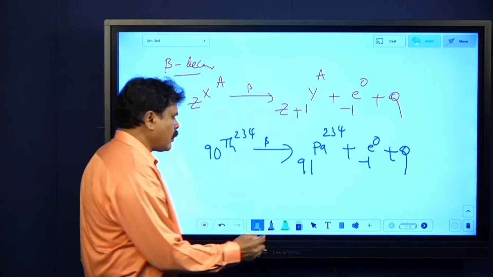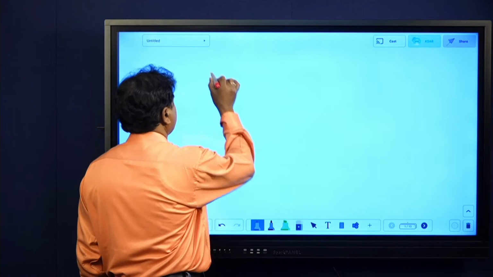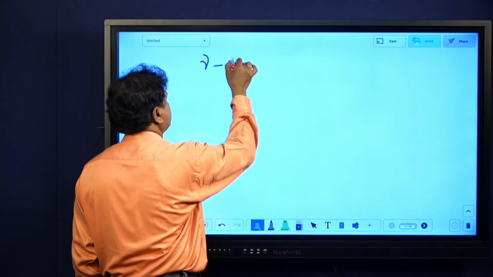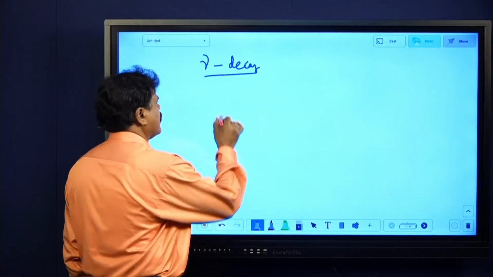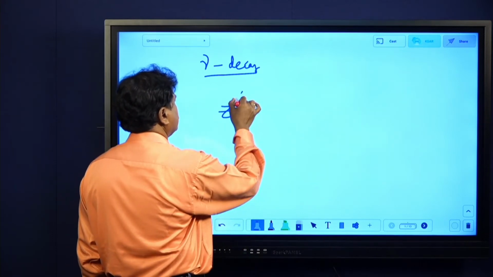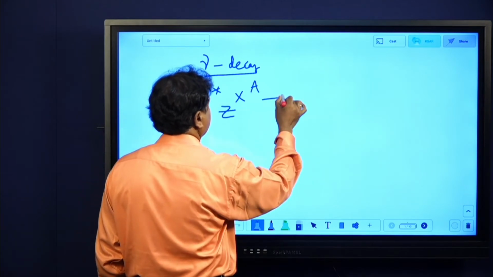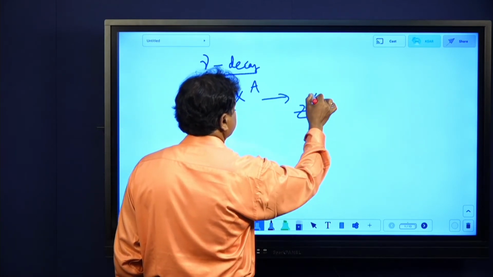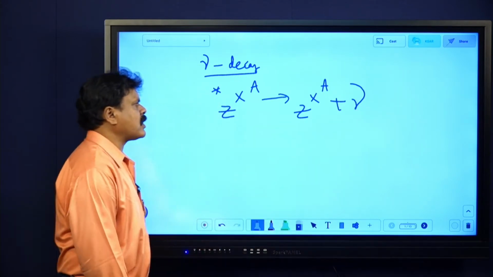Now, gamma decay, just gamma decay. Observe this. When a radioactive nucleus emits a gamma particle, what exactly happens here? Z X A is in an excited state, then only it will come back to Z X A plus gamma. What is the meaning?